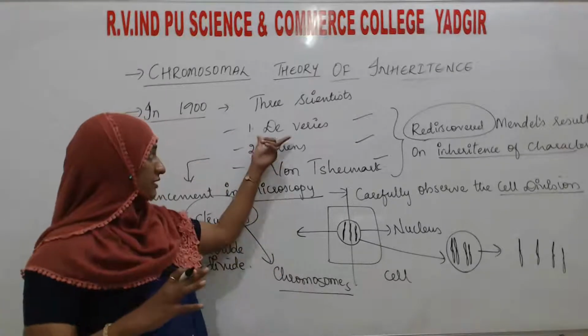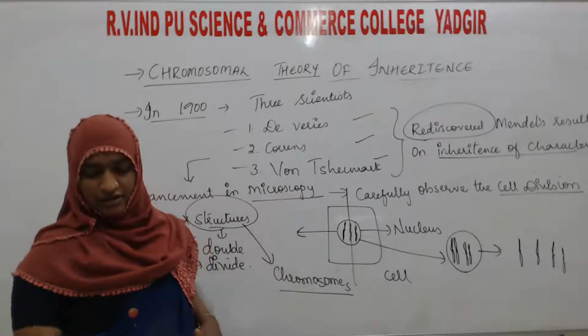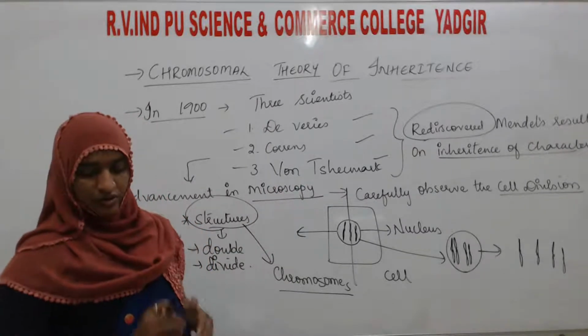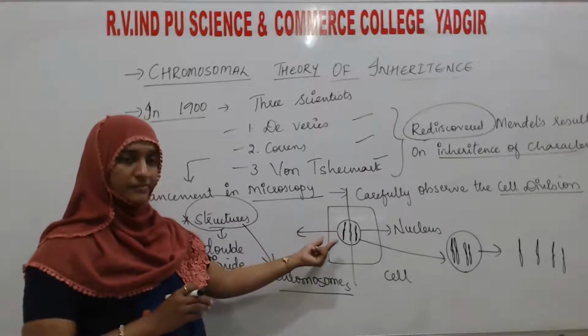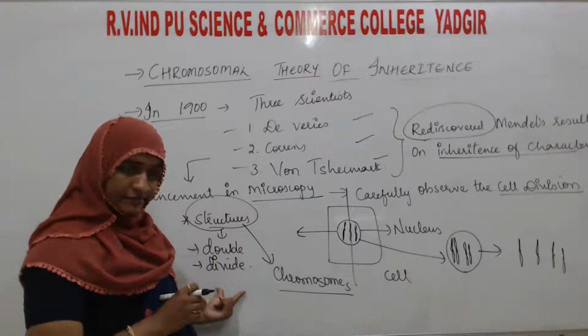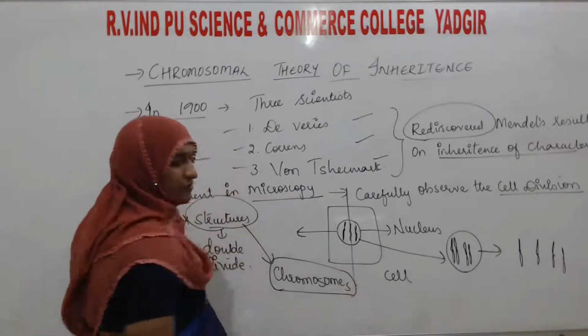Who are they? Vigorous, Corens, and von Tesma. What they told was that these were called the chromosomes. As I told you, the structures which are doubling and dividing are known as the chromosomes.